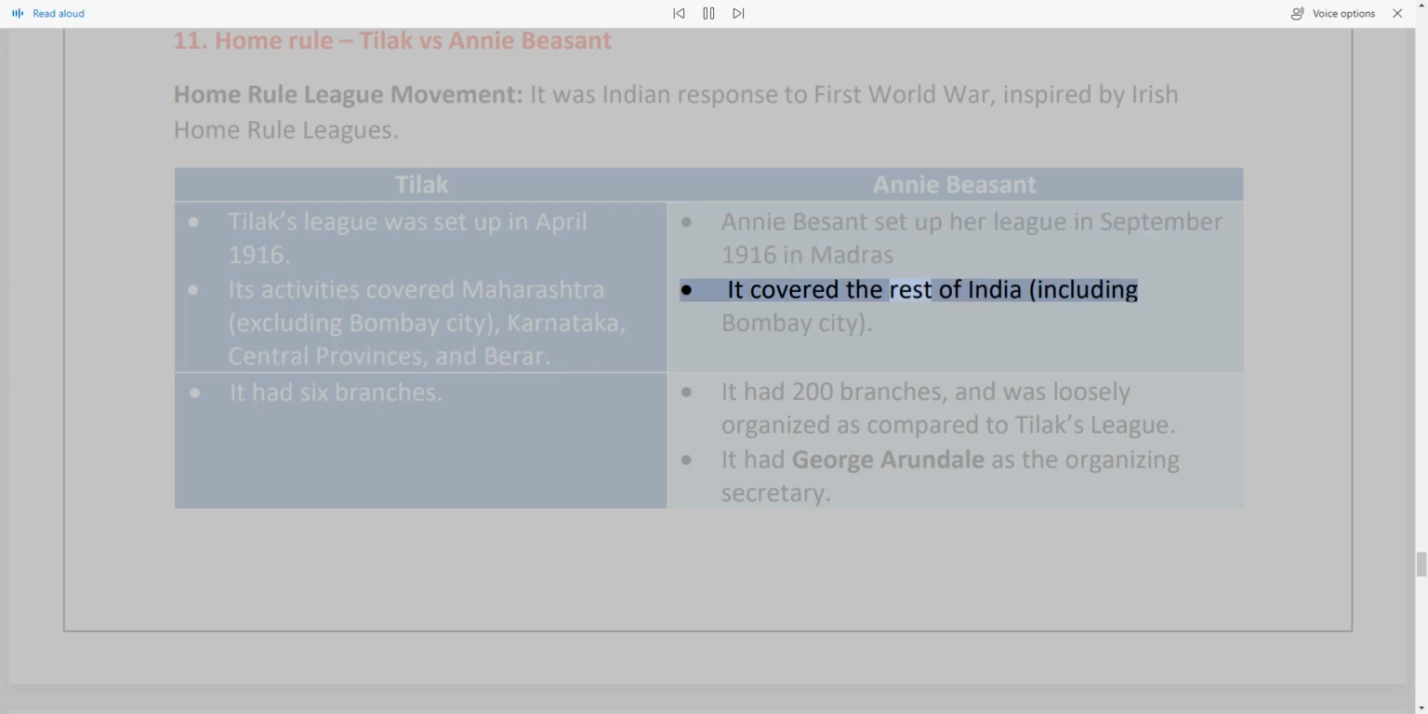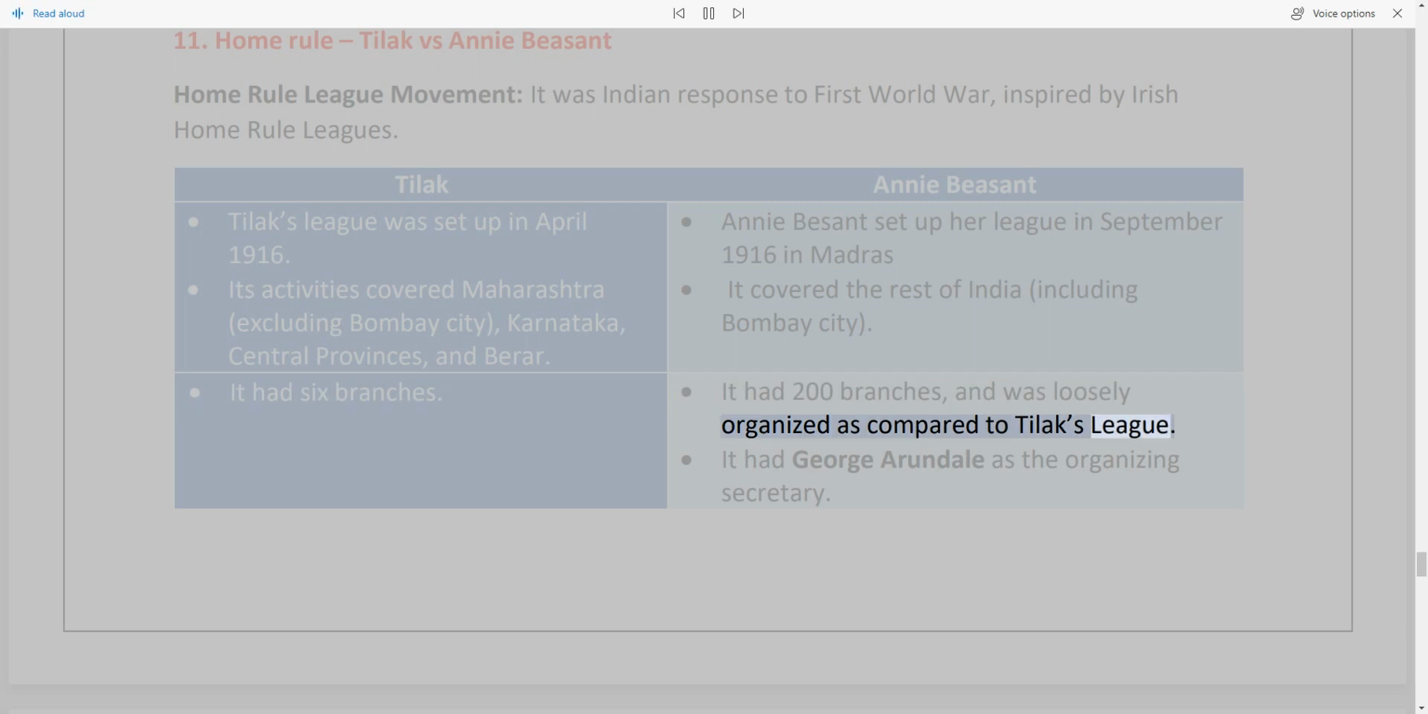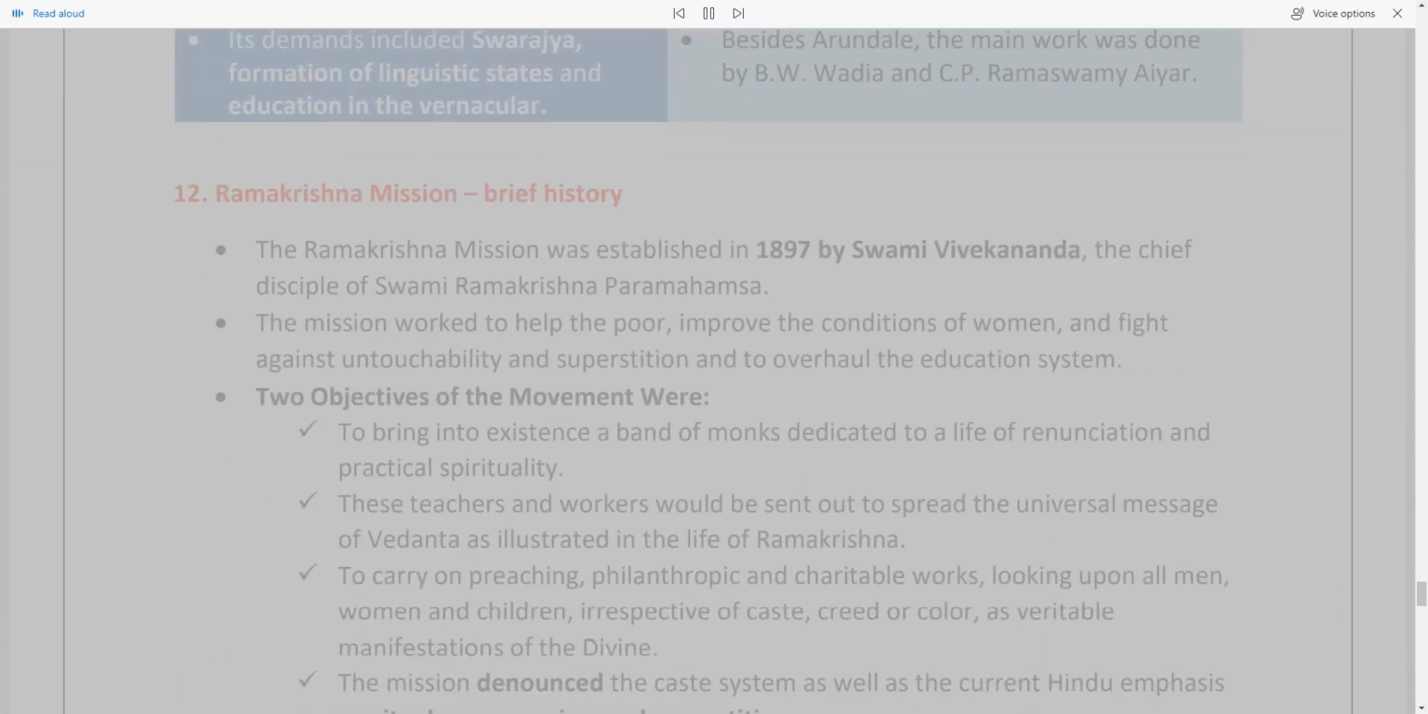It had 200 branches, and was loosely organized as compared to Tilak's League. It had George Arundale as the organizing secretary. Its demands included Swarajya, formation of linguistic states and education in the vernacular. Besides Arundale, the main work was done by B.W. Wadia and C.P. Ramaswamy Iyer.